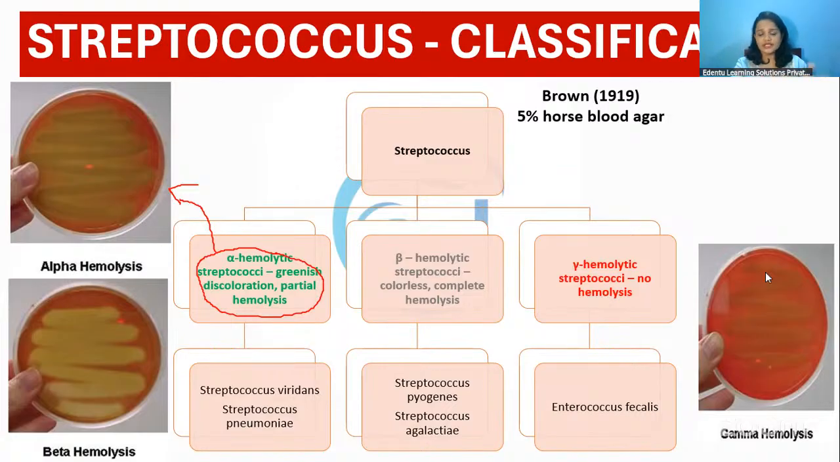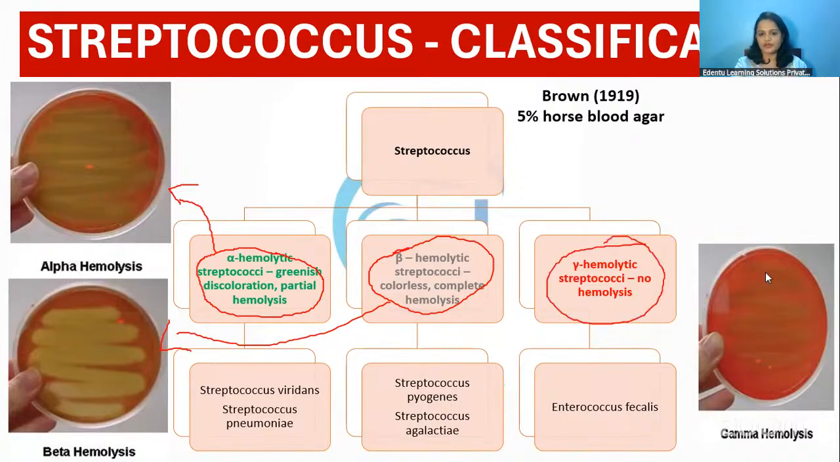Now, there are streptococci which are able to completely destroy all the RBCs. They are called beta hemolytic streptococci. Complete hemolysis has happened, so they produce colorless colonies like this. Then there are gamma hemolytic streptococci also, which do not do any hemolysis. No hemolysis has happened, so it appears reddish in color itself. That is called gamma hemolytic streptococci. This is one of the major classifications of streptococci, how Streptococcus can be classified based upon its action in blood agar.